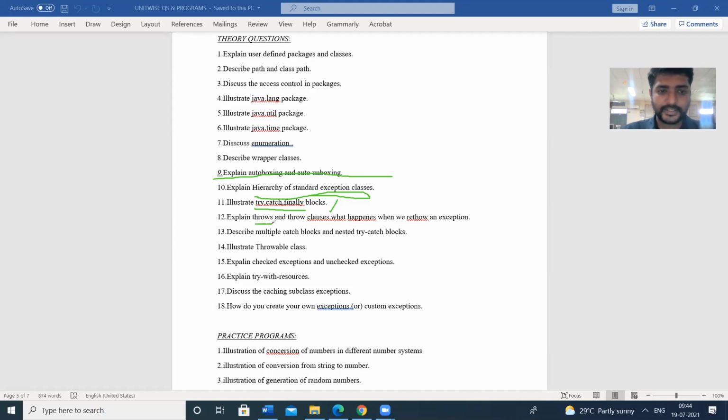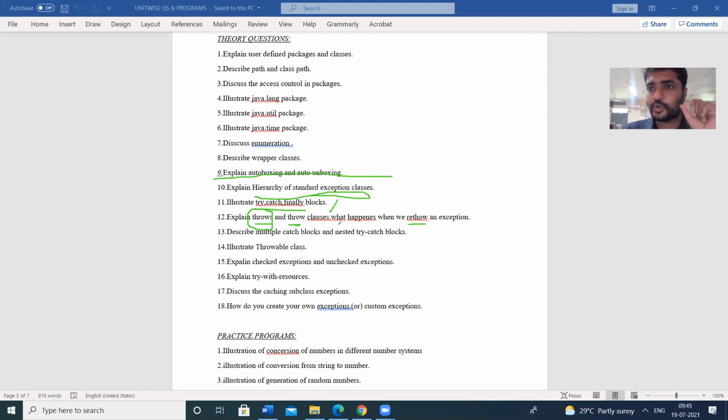So next one, we have to check the two keywords, throws and throw, as well as rethrow. There is a possibility of rethrowing also. So throws can be used along with the method header. We have seen that public static void main throws IOException. That means while declaring the method, we can throw some exception. That is possible through the keyword throws.